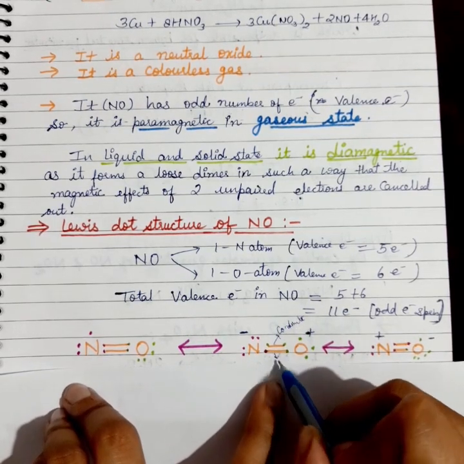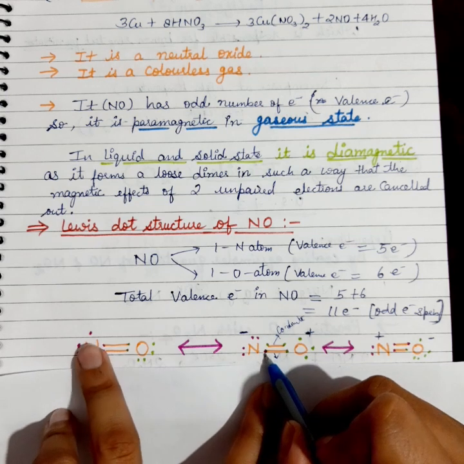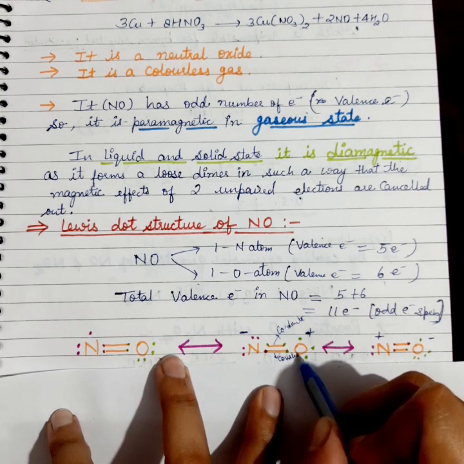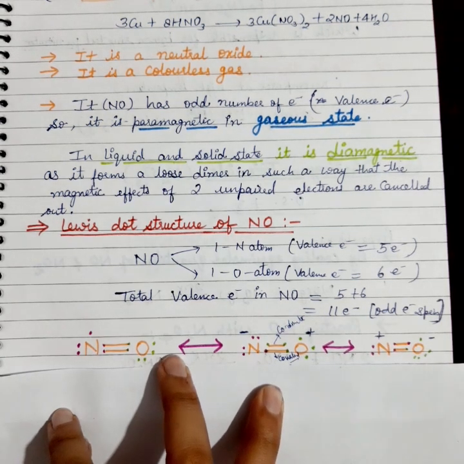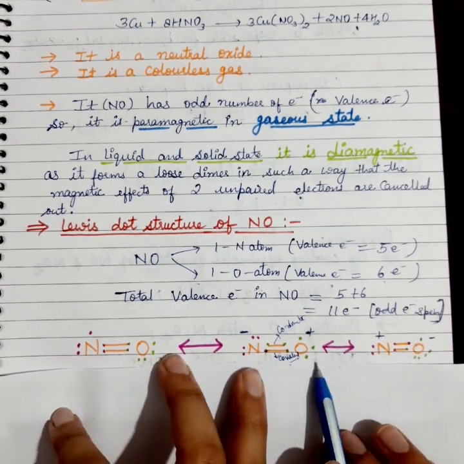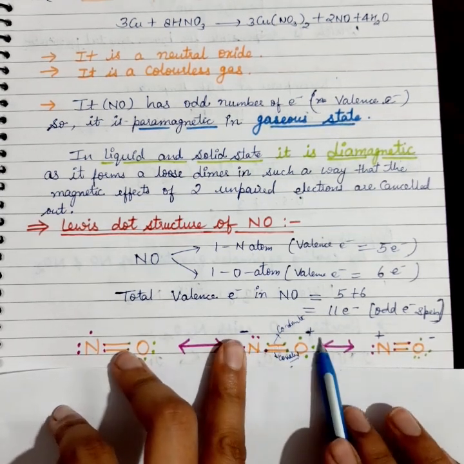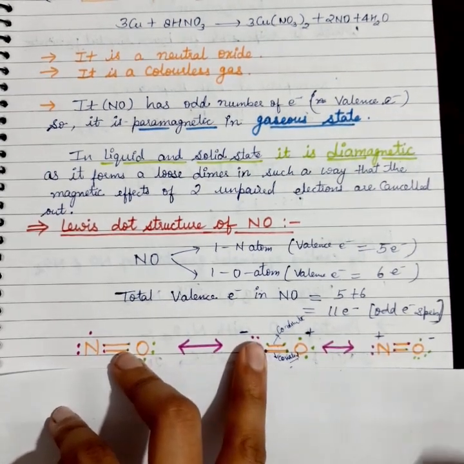And the next bond, the free electron of nitrogen, combines with another electron of oxygen, so they will form a shared bond, which is a covalent bond. So this molecule is again a neutral molecule, because oxygen is donating and nitrogen is gaining, so positive and negative, again a neutral molecule.